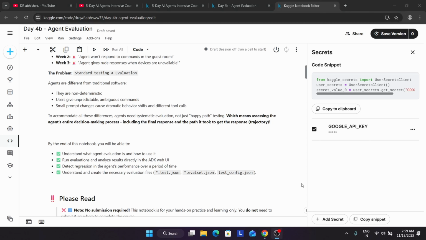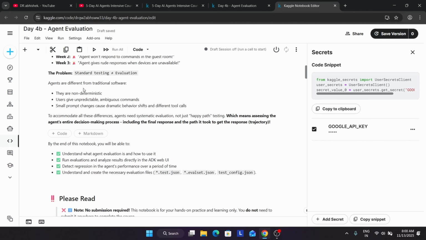If you want to understand why they are non-deterministic, as I said in the fan and light case, they will not always produce the exact output or follow the exact same instruction. If you ask to turn on the light, it may turn on the lamp also, or the fan, or maybe the television also. So the outcome varies, it's totally unpredictable and creates ambiguous commands.